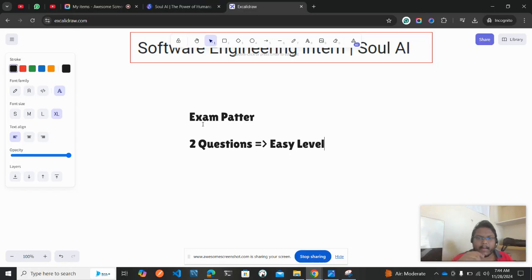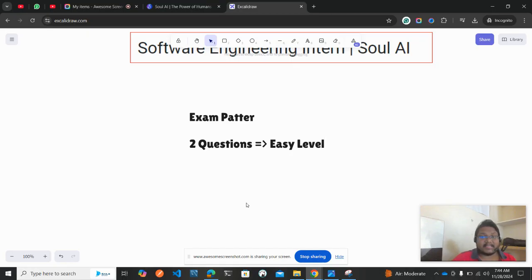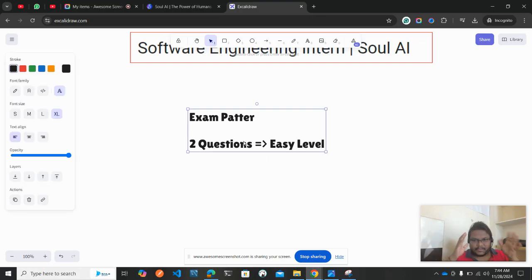And there is a plot twist in this exam pattern. What is that? I'll tell you at the end of the video. So the exam pattern is two questions, easy level. Let us see what the questions are and the solutions in detail, and I'll reveal the twist at the end.